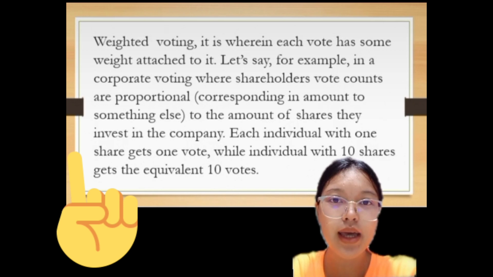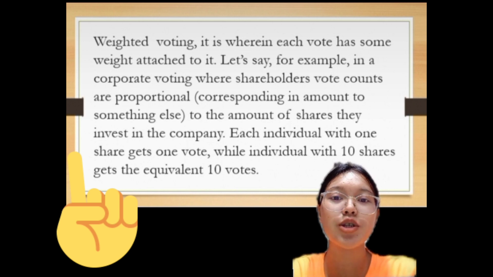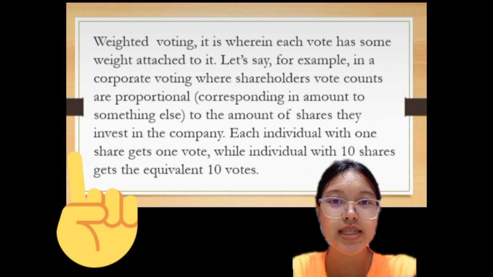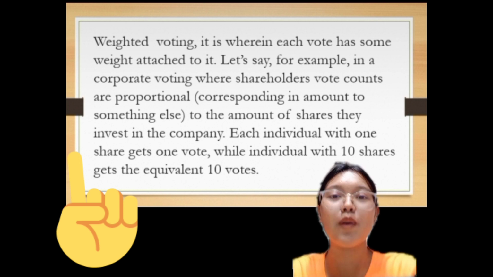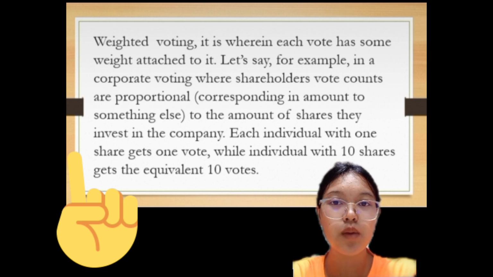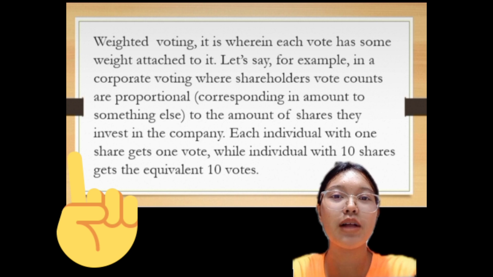So weighted voting, it is wherein each vote has some weight attached to it. Let's say, for example, in a corporate voting where shareholders' vote counts are proportional. When I say proportional, it means corresponding in amount to something else, to the amount of shares they invest in the company. Each individual with one share gets one vote, while individual with 10 shares gets the equivalent 10 votes. So meaning to say, when we say weighted voting, it's like a variable that has a corresponding value.